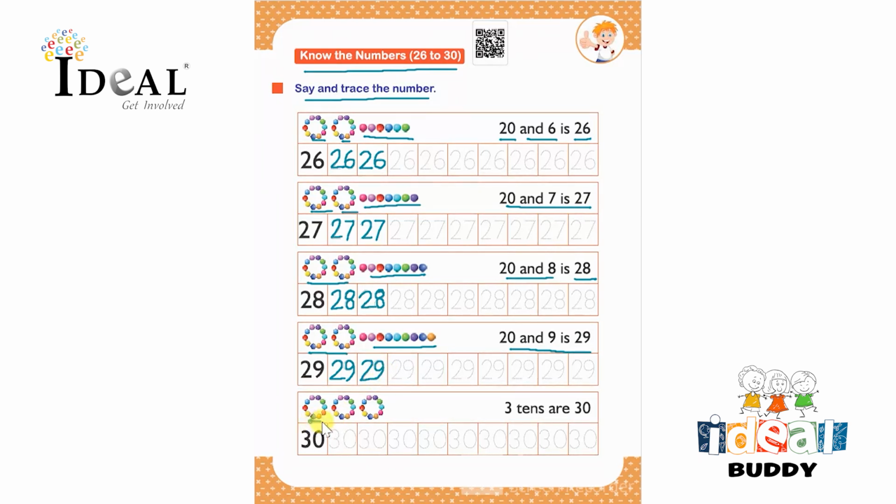After that there are 3 groups of 10, that is 3 groups of 10 makes 3 tens. So 3 tens are 30. So the number is 30 and the child has to trace the number 30 over here and complete doing this whole row.